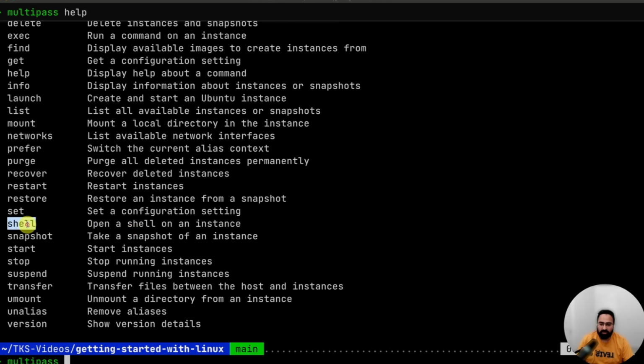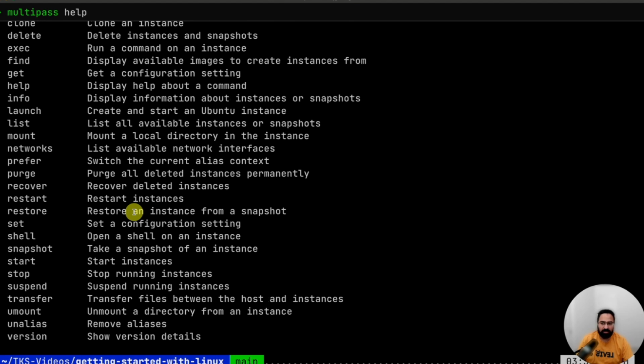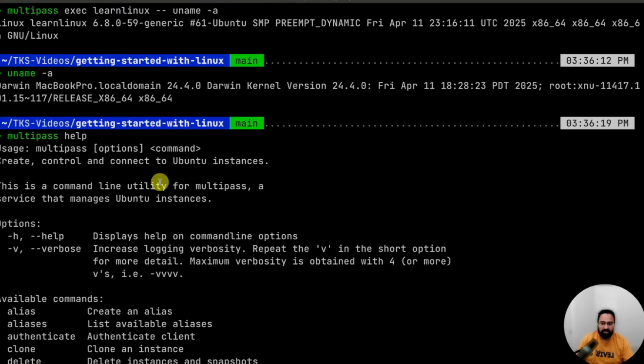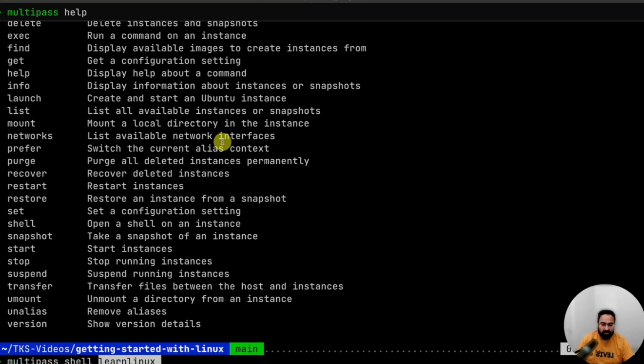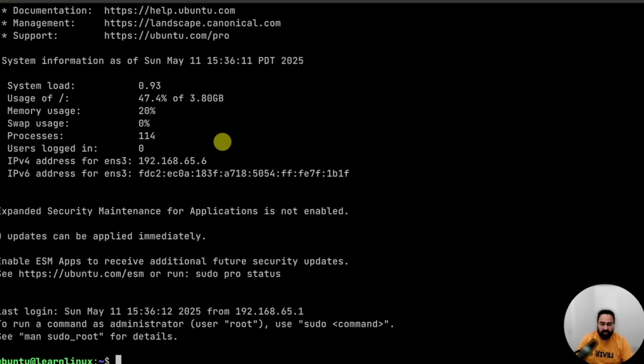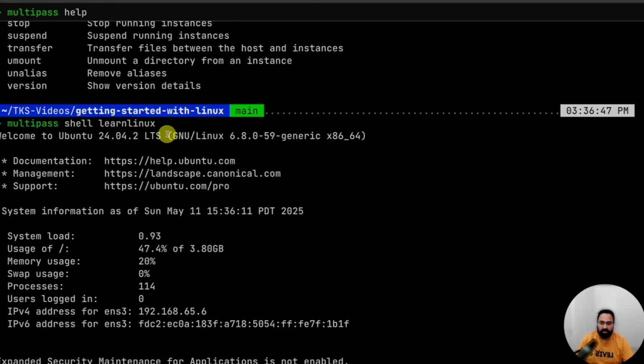Right here it says shell. If you are copying files or doing something, you can use the exec that I was showing. But if you want to get inside that VM and execute commands inside it, you can do multipass shell. And look at that, I'm inside a Linux machine, and it shows you the details.